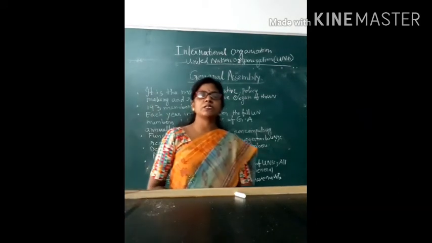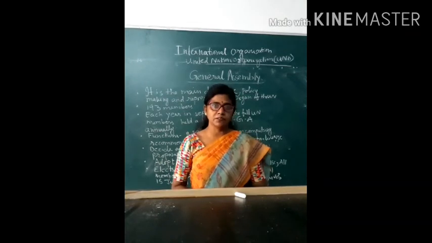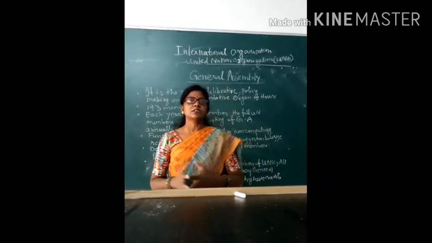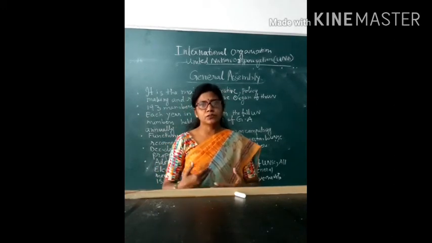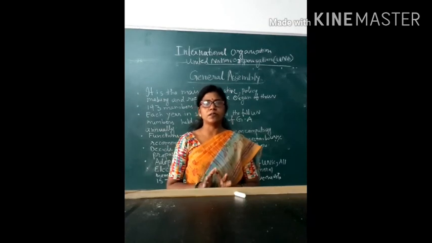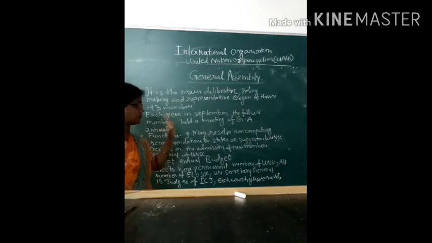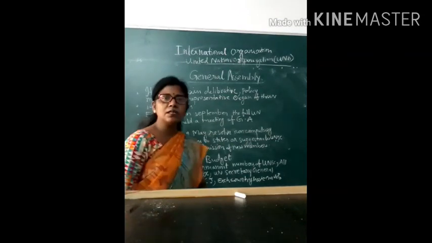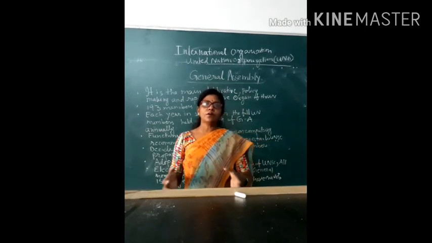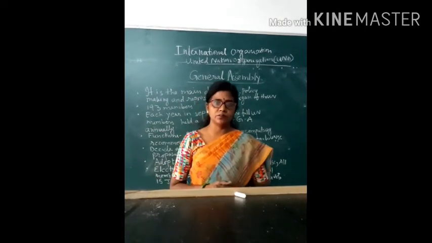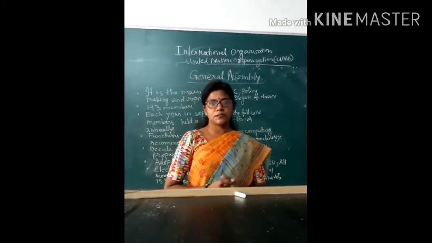General Assembly is the main deliberative, policy making and representative organ of the UN. Why is it a representative organ? Because it has 193 members, and due to this, in the meeting of the General Assembly, each nation has its own view and everyone participates in its meeting. At present it has 193 members. Every year, in the month of September, all the member nations of the United Nations General Assembly participate in its annual meeting.